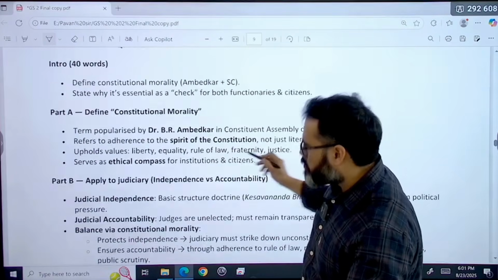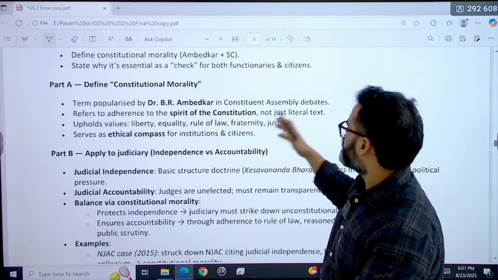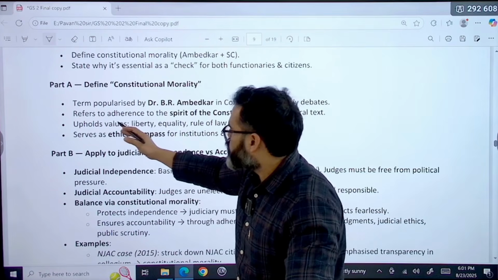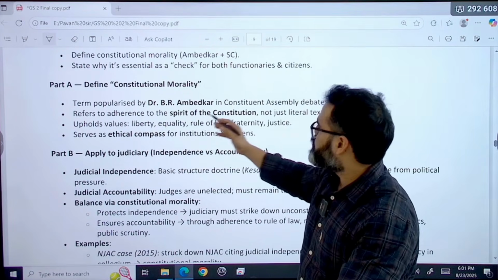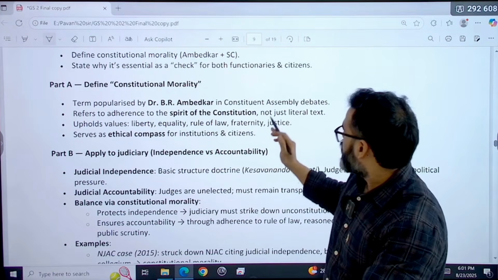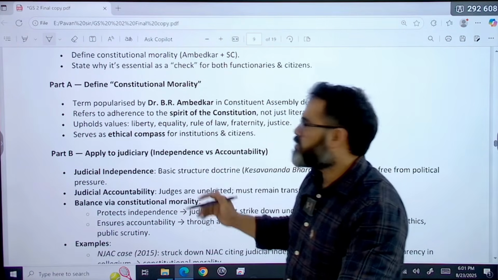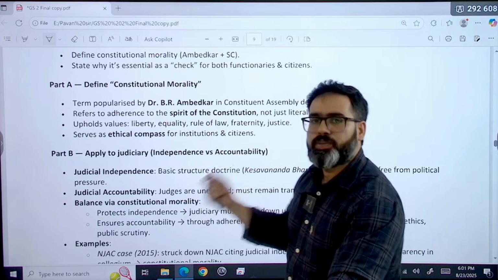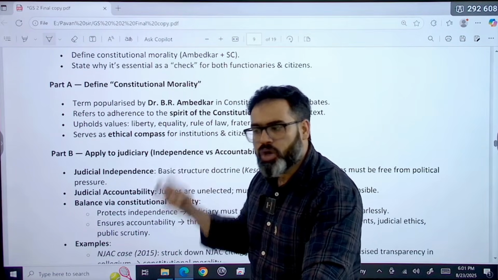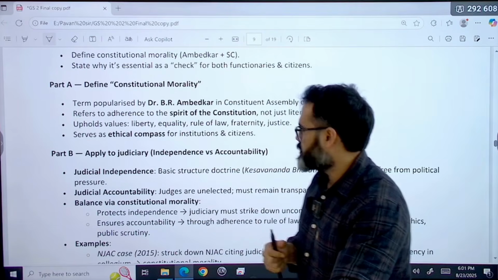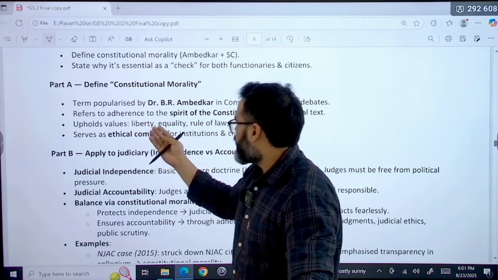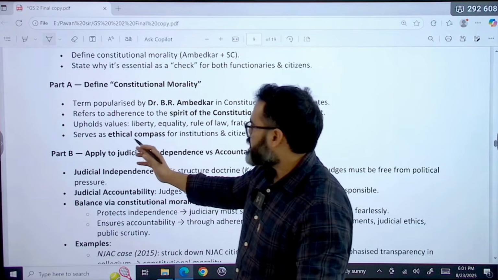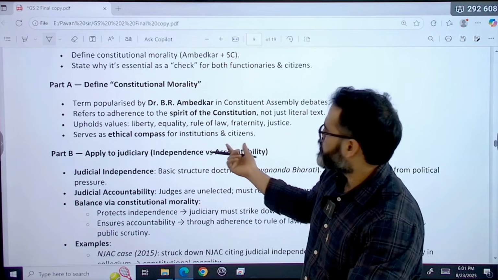The term was popularized by Dr. Ambedkar in the Constituent Assembly debate. It refers to adherence to the spirit of the Constitution, correct, not just the literal text. That means what was the intention of the Constitution, that matters, not the text of the Constitution. It upholds values like liberty, equality, rule of law, fraternity and justice. It serves as an ethical compass for institutions as well as citizens.